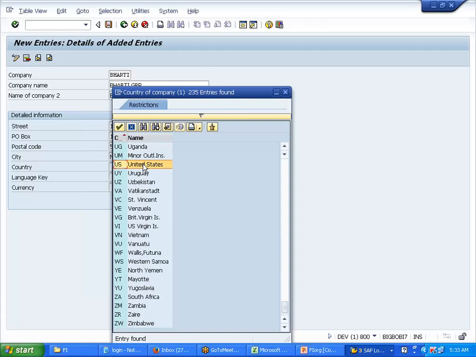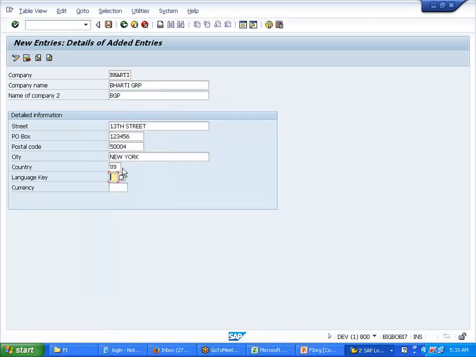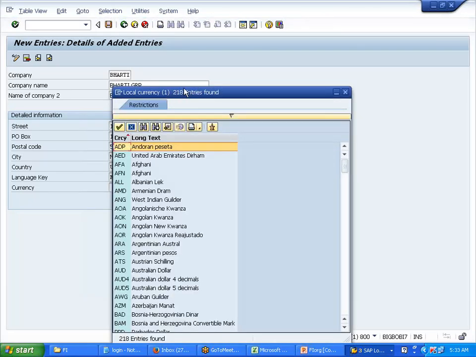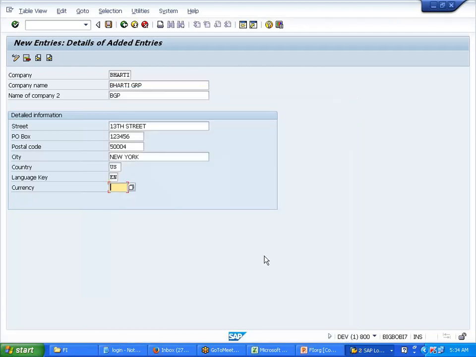Language EN. Currency always goes with the country, right? Can I use INR over here, or AUD or EUR? No. I should use the currency USD only. So how many currencies are there? See here, 218 currencies. If you add on a patch, you have it in Hindi and Tamil also. USD. Now I have keyed in all these details.